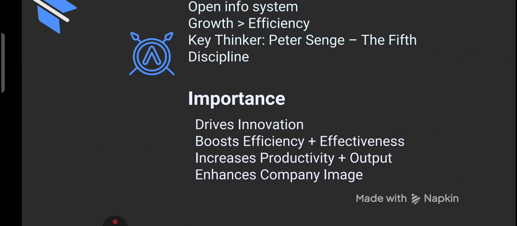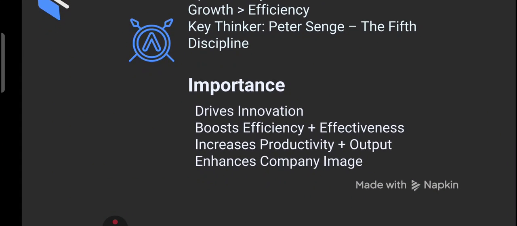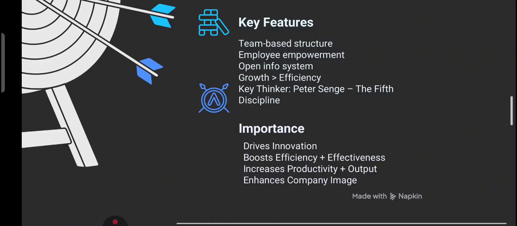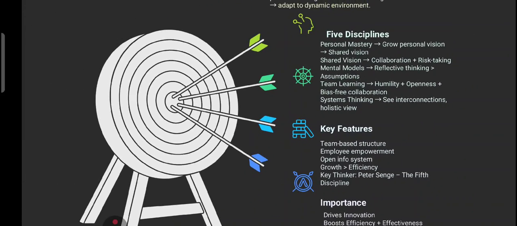Now the question is, why does it matter? Because if you talk about its importance, it encourages innovation, improves efficiency and effectiveness, boosts productivity, and enhances brand reputation. So in short, if we summarize, we can say a learning organization does not just work, it evolves, it adapts, it leads.